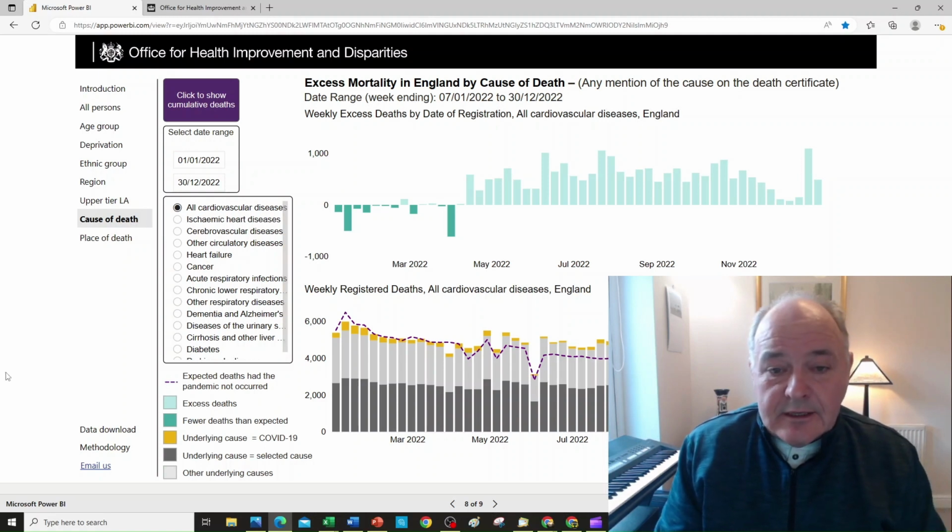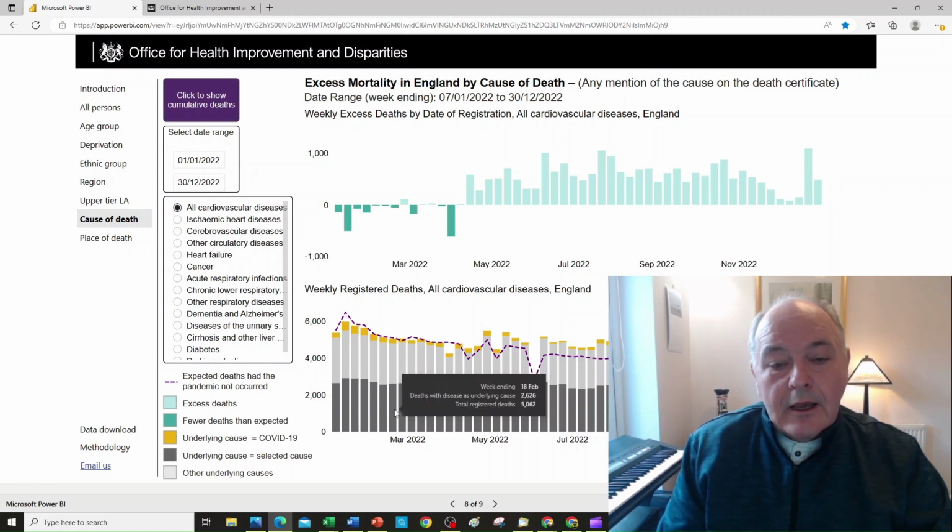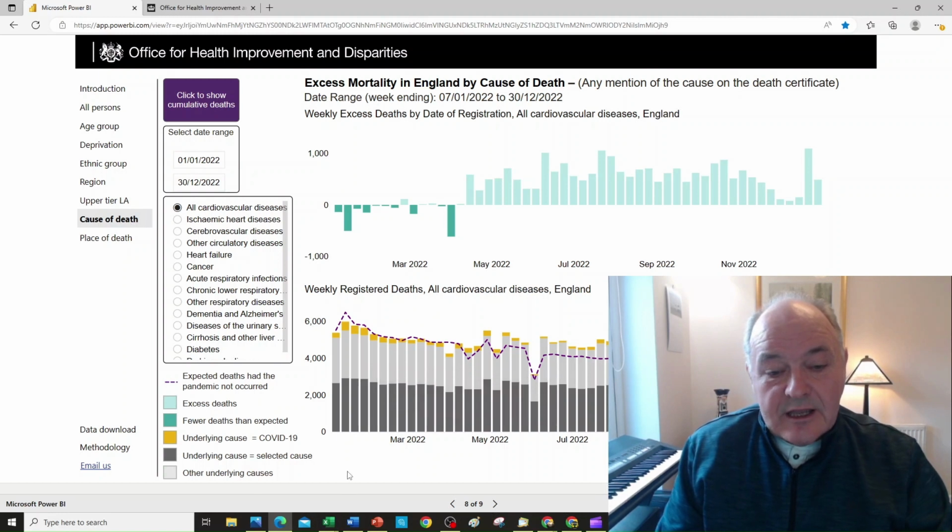Now to explain this chart below, this is a bar chart and we have 4 different categories of information in this chart. The bars themselves represent those who've been classed as having died from that disease. With the dark grey bar, that means those who died from that specific disease.